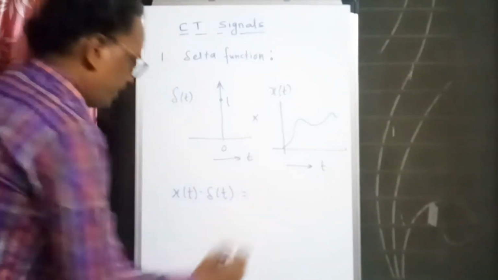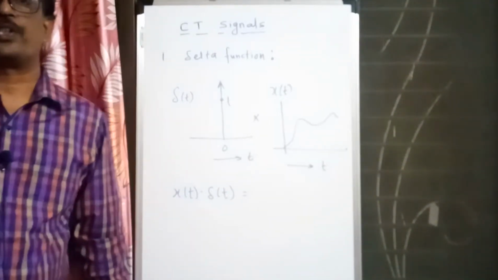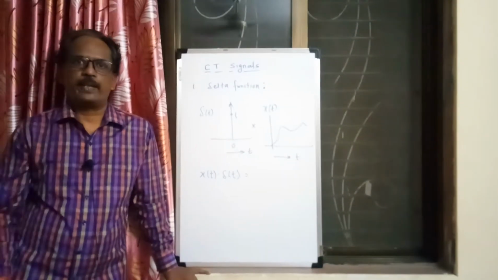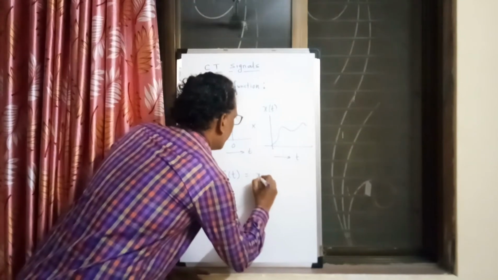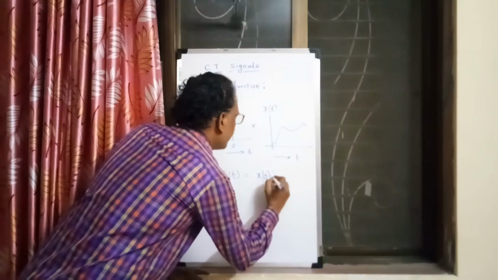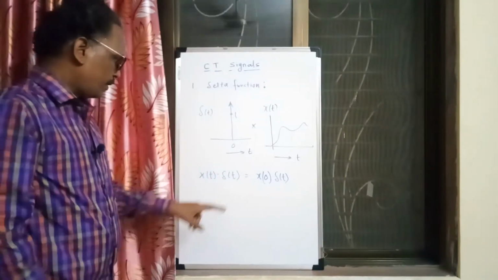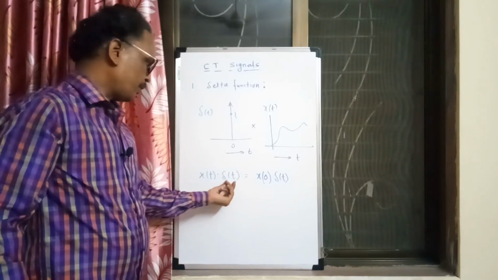See, I know that the signal del of t exists at t equal to 0. If I multiply that signal with x of t, only the portion x at t equal to 0 is going to be there, multiplied by del of t, because for t not equal to 0 the answer will be 0 everywhere.